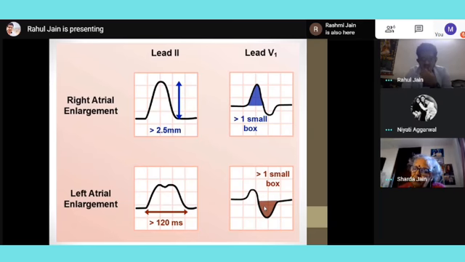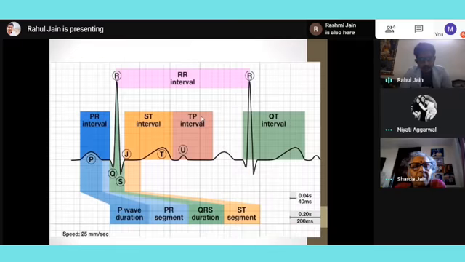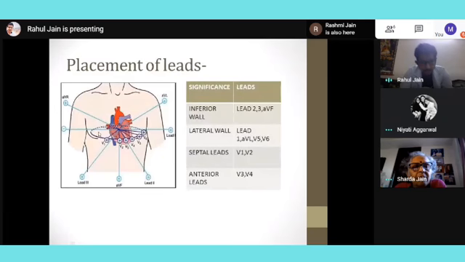Yes, atrium. Then after atrium we have PR interval. So PR interval means P wave plus PR segment. Right, we have already discussed this. Then the normal width is 0.12 to 0.20 seconds, 0.2 seconds. So I'll just come here again, just a small revision.